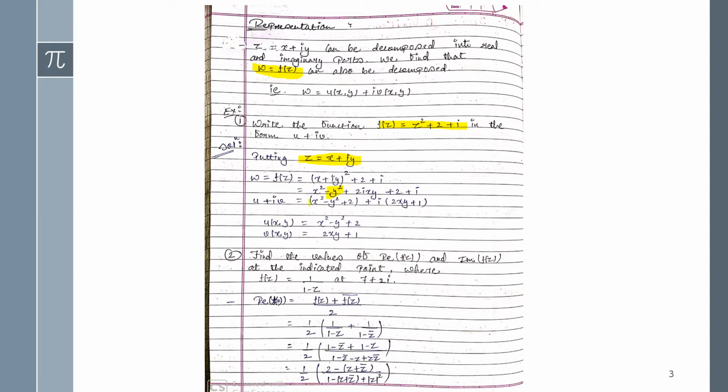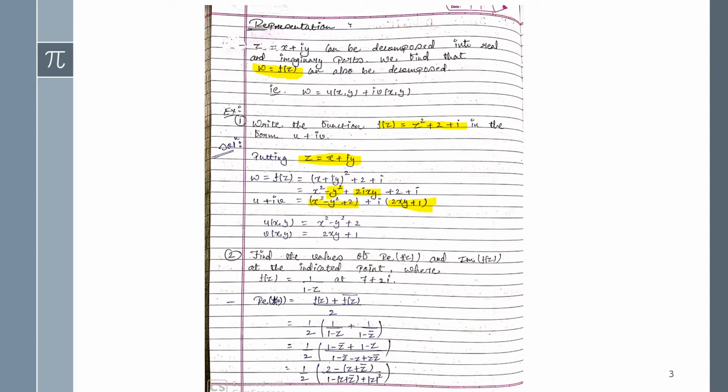Now decomposing the terms into real and imaginary parts: the real part is x square minus y square plus 2, and the imaginary part is i into the bracket 2xy plus 1. So this one is your real part and this one is your imaginary part. We just identified its real and imaginary parts.